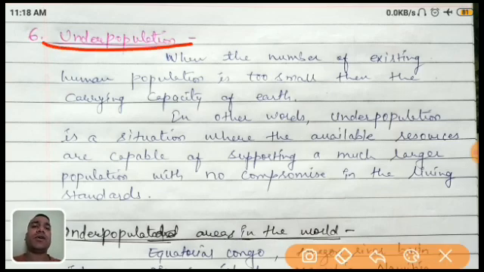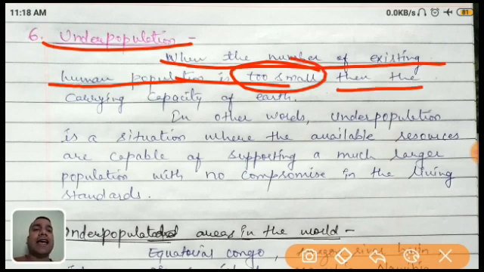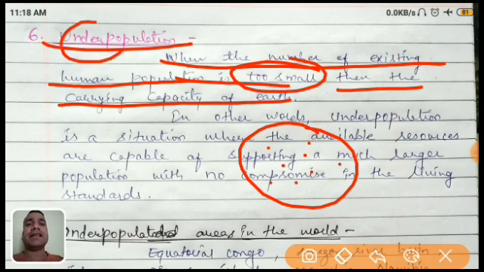Underpopulation is when the number of existing human population is too small, which means the number of human beings is very less. Then, for the carrying capacity of the earth, just like this is the area or any country, only a few people are there, a thousand, a hundred or whatever it is. So what is it? It is underpopulation. Now you can again see by the word under. Under means below. Okay, underpopulation.